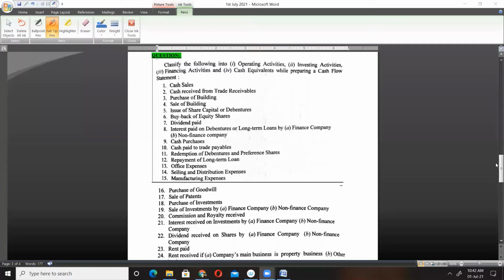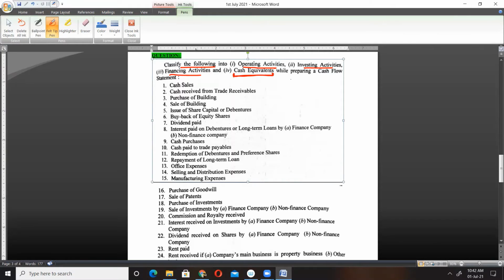Okay, so we have this question. Just go through this once and let me know one by one under which activities it will be classified. Now you see what we need to do here. Classify the following into operating activities, investing activities, financing activities. Number 4, cash equivalent. We have to just identify cash equivalent also. Cash equivalent means items which are equal to cash.